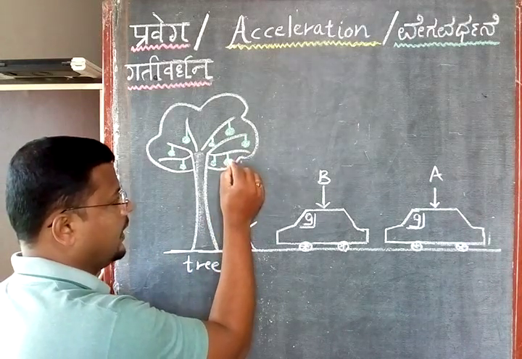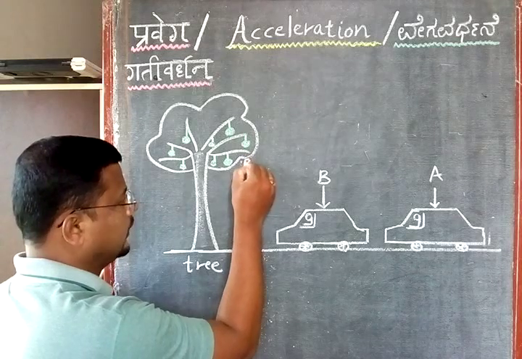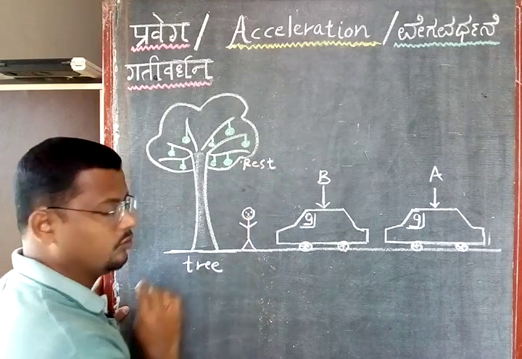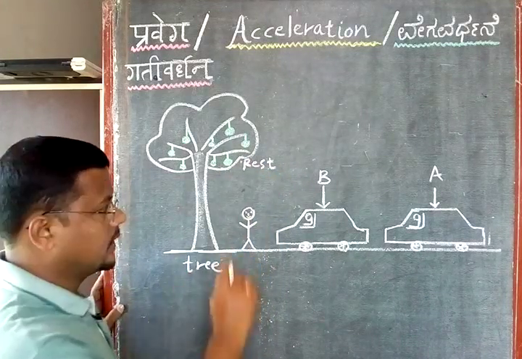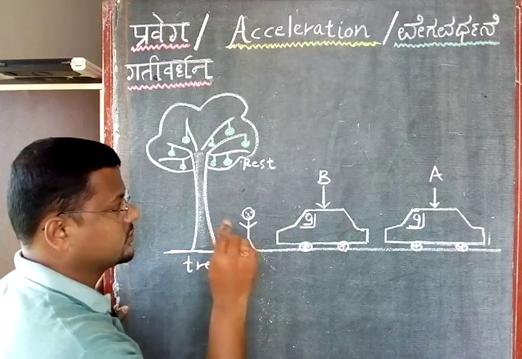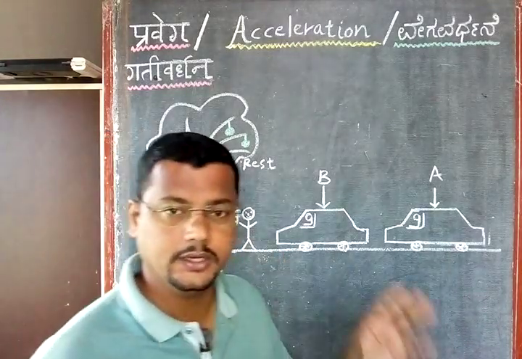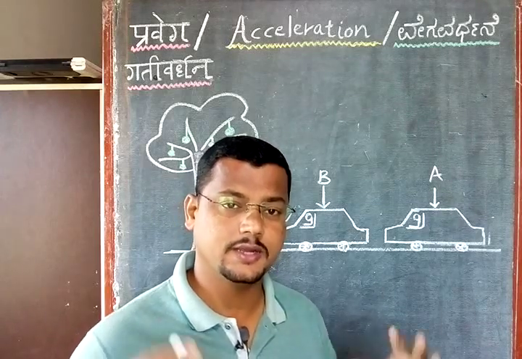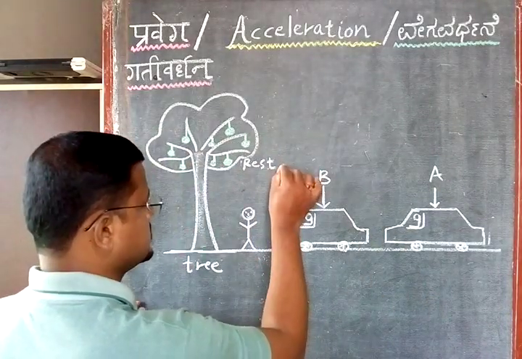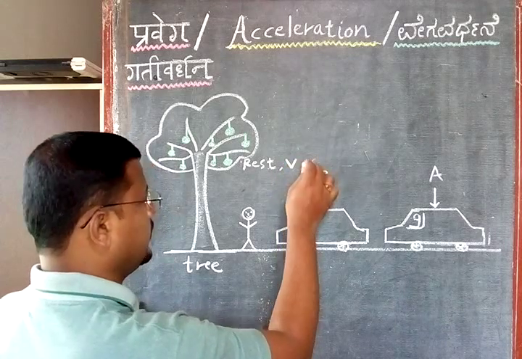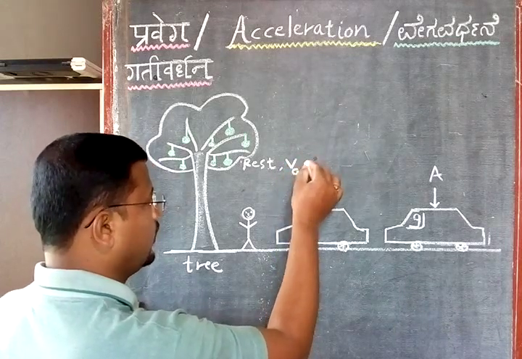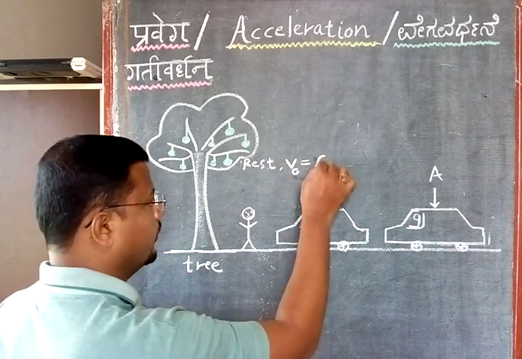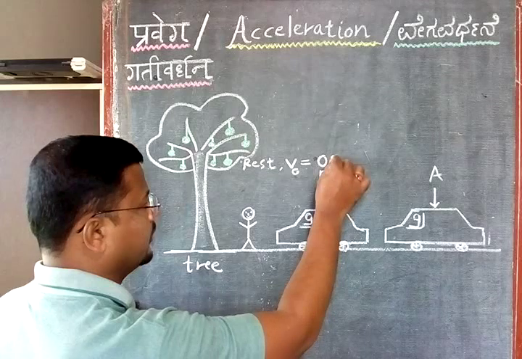Now this apple is at rest. So it is at rest, which means its velocity is 0 initially. Initially means the velocity at the beginning. So at the beginning stage, the initial velocity v0, or v naught, is equal to 0 meter per second.